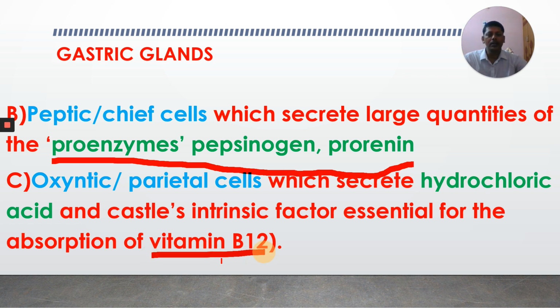Vitamin B12 is essential for the absorption of... it is very important for the maturation of RBC. Deficiency of B12 may cause pernicious anemia, very important. That means in the formation of RBC, erythropoiesis, this vitamin is important, especially in the maturation of RBC. Not only this one, folic acid and vitamin B12 help in the maturation of RBC.